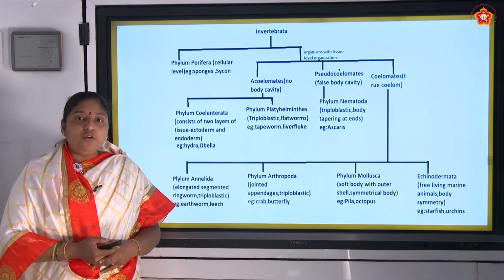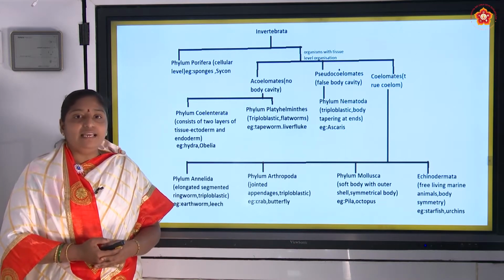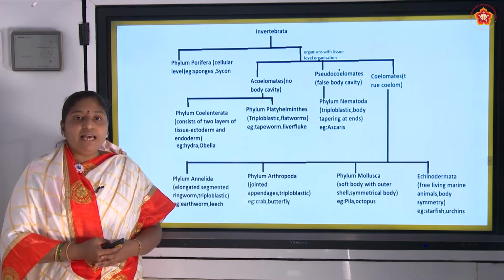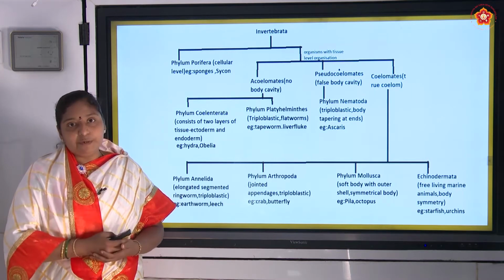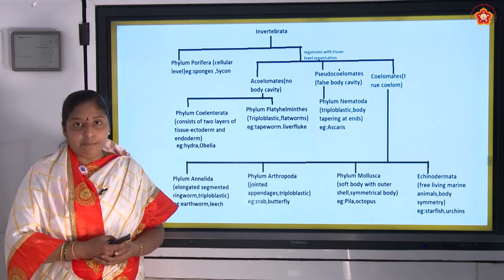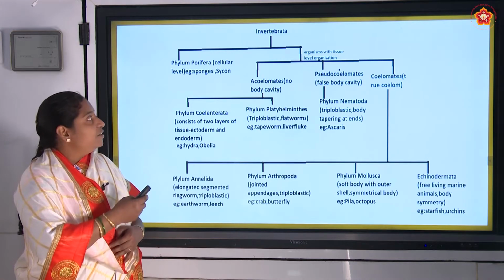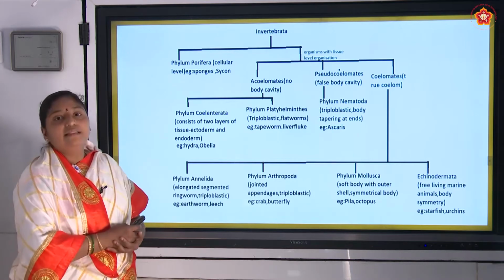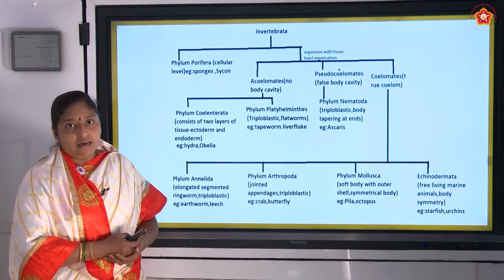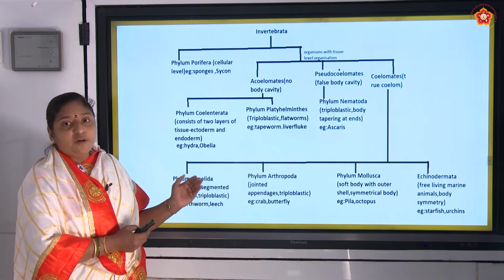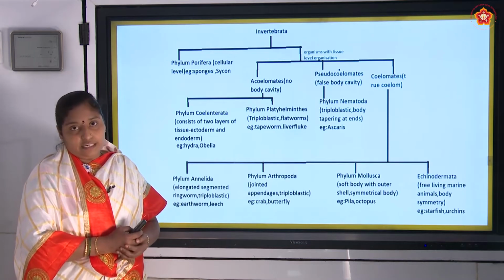With Echinodermata, we have studied the invertebrates, and we will have an overall concept map of all these invertebrates. First, we will start with the Invertebrata. In that, there are 9 phyla based upon the difference in their organization.